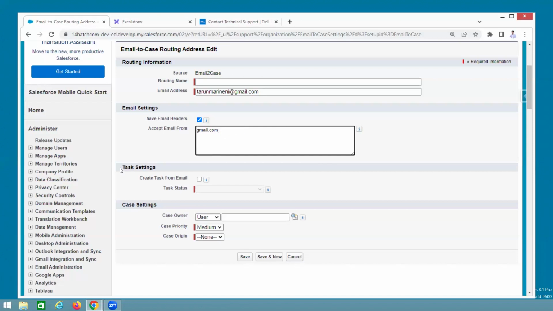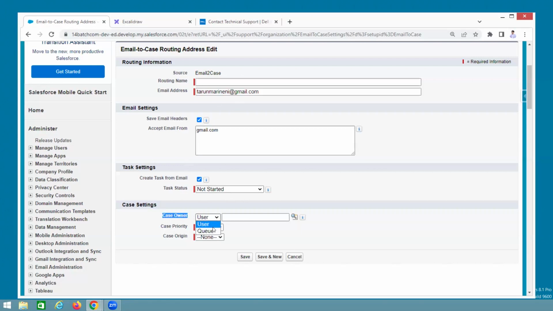Okay. Now, if you want to create a task as well, under case, you can create the task from the email. Whenever any case is generated, under that, if you want, you can add a task also. Not started, one task also created. Now see, we have already informed Salesforce, right? Runtime engine, hey, create the case. Who is the case owner? Whenever the runtime engine asks, whenever any email comes here, who is the case owner?